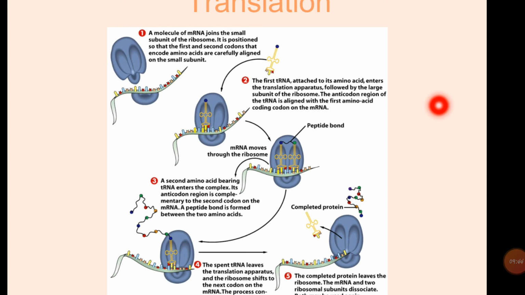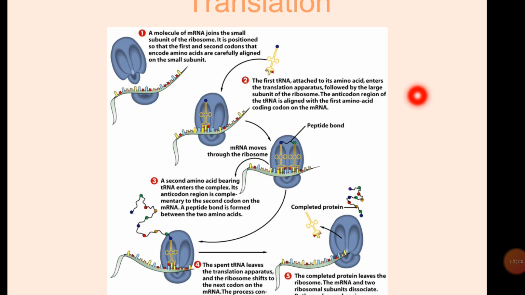The first tRNA attached to its amino acid enters the translation apparatus, followed by the large subunit of the ribosome. The anticodon region of the tRNA is aligned with the first amino acid codon on the mRNA. The second amino acid-bearing tRNA enters the complex. Its anticodon region is complementary to the second codon on the mRNA.